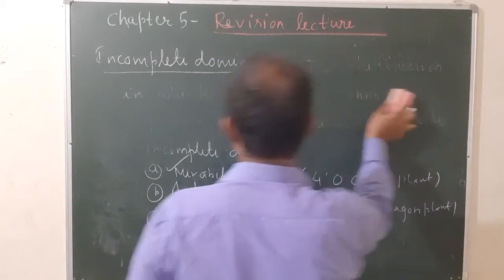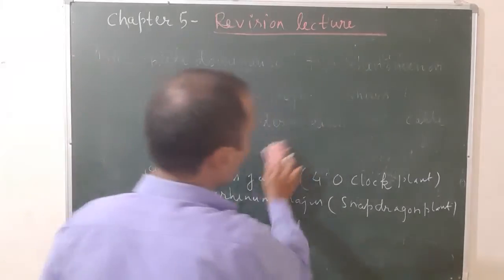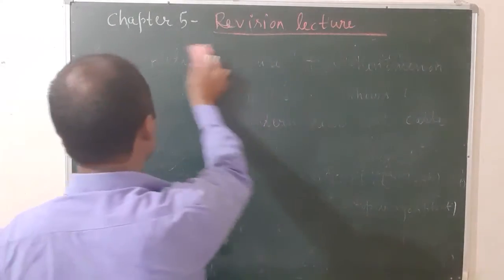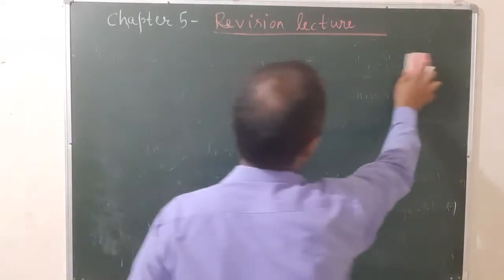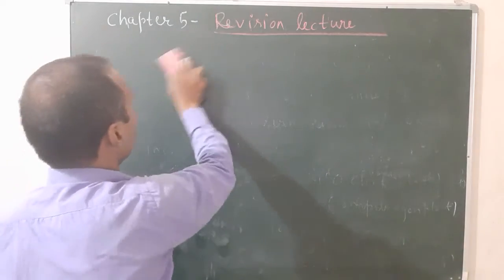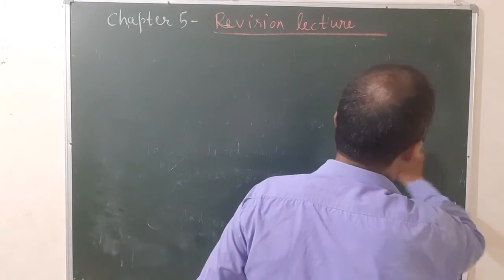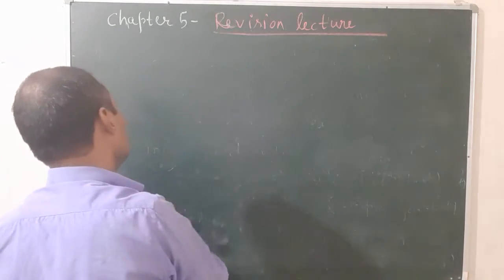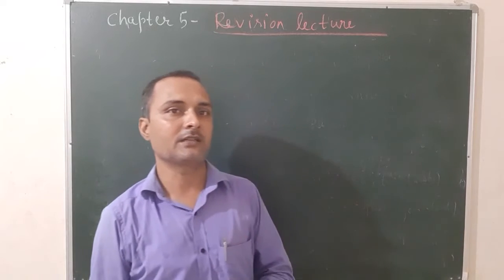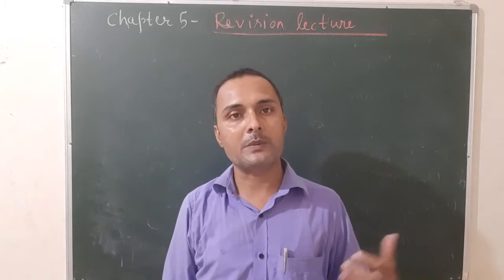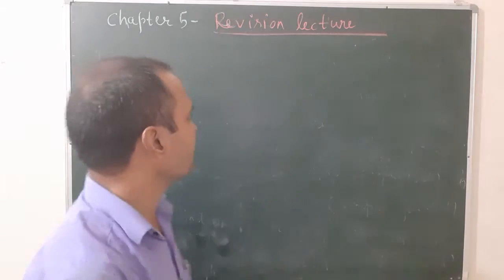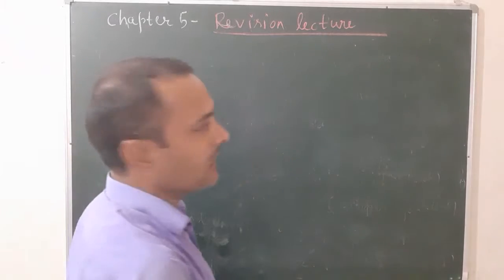You know well from the previous classes there are two varieties of Mirabilis jalapa found in nature. First one is known as the red variety, the other is the white variety, and the intermediate variety is pink. When the red 4 o'clock plant is crossed with the white variety, the F1 progeny shows pink color. Pink means it is the intermediate state between red and white. So this is an example of incomplete dominance.